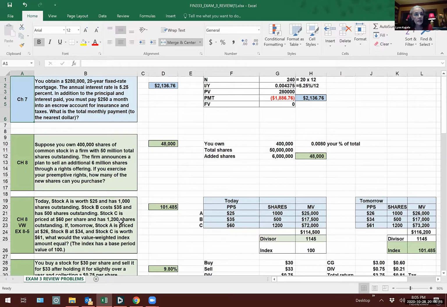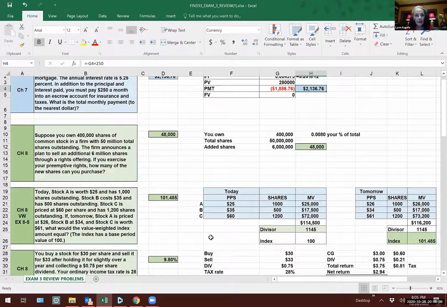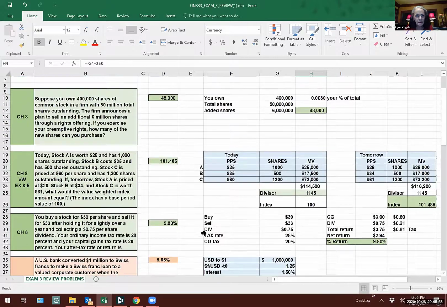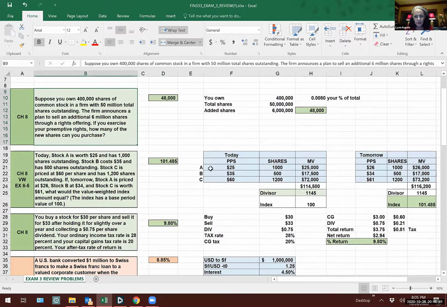$280,000 mortgage, 20 years, 5 1/4%. On top of that, you have to pay $250 a month for insurance and taxes. What's your total monthly payment? Well, straightforward. Don't forget to make the adjustments for monthly. Get the monthly payment and add $250. You all should do that because that's partially 331. I think there's a problem in Connect similar to this one, but it has a lot of other parts to it about how much yours would be worth afterward and all, because I was dealing with that one today.